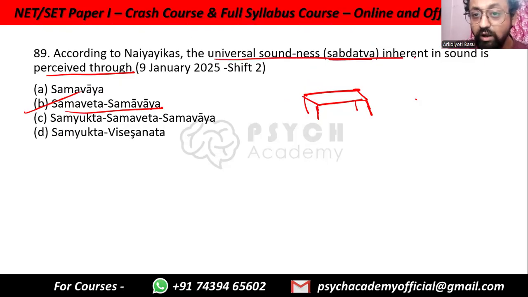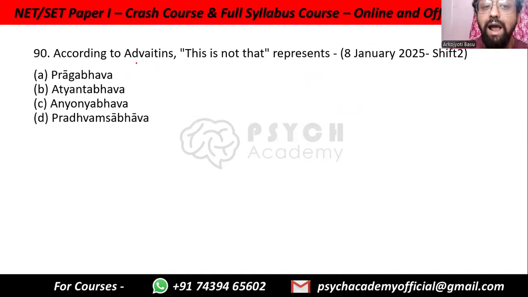universal soundness inherent in sound, only in sound. It is not talking about unification with all other things. So it is not samyukta samaveta samavaya, it is samaveta samavaya. According to the Advaitins, this represents anyonyabhava. So for example, a tiger is not a lion. A cat is not a dog. Anyonya is comparison. Bhava is existence. Abhava is non-existence. So anyonyabhava means this is not that.